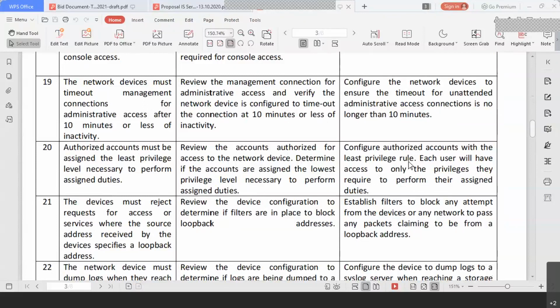Okay, so as an SOP, what exactly you have to create are the management connections, maybe in the form of SSH, or maybe in the form of telnet, or maybe in the form of HTTPS. So it is always recommendable to use secure management connections.